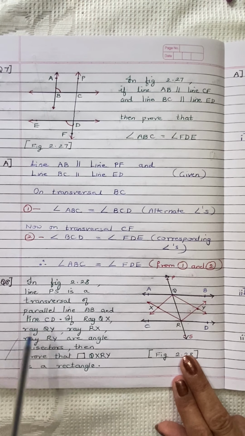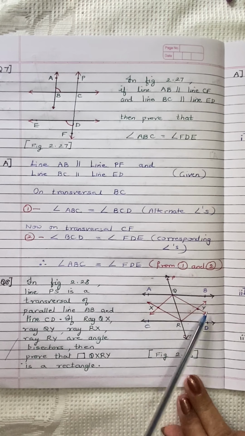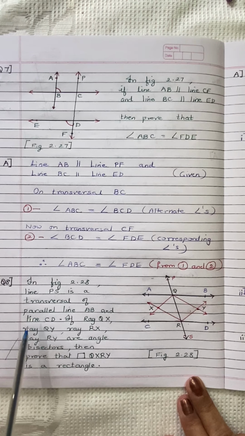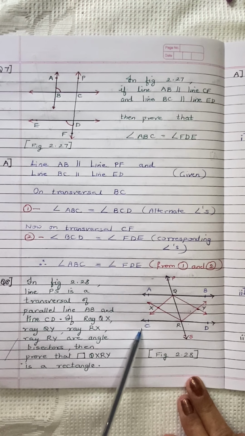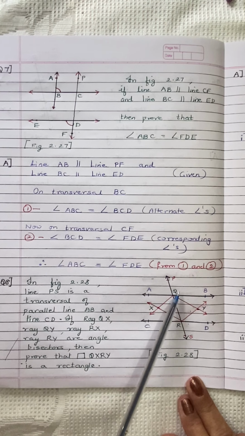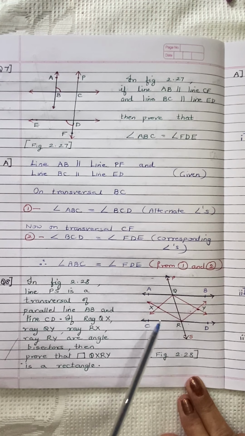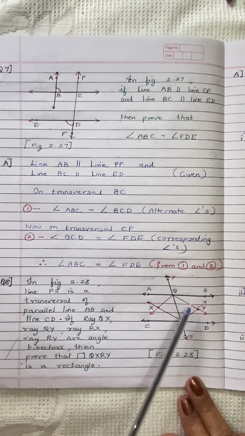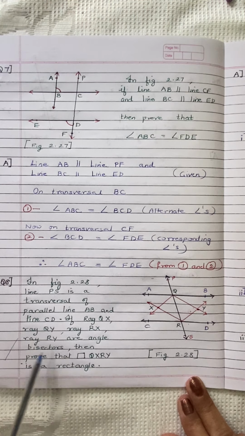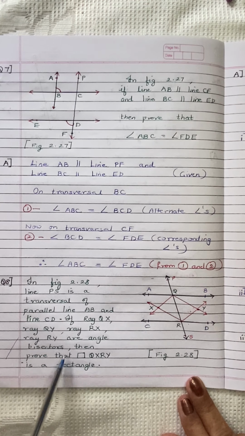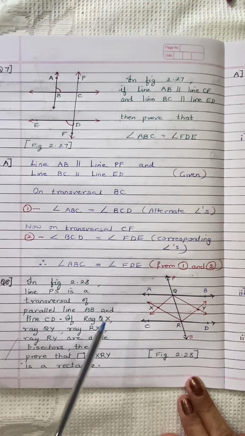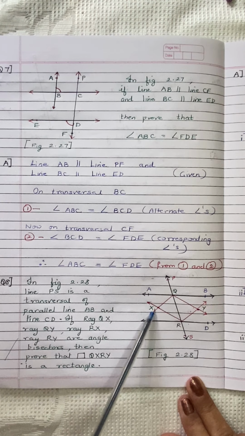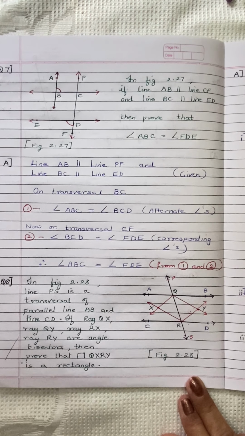Question 8, that is in figure 2.28. Line PS is a transversal of parallel lines AB and CD. Ray QX, ray RY, ray RX and ray QY are angle bisectors. Then prove that quadrilateral QXRY is a rectangle.